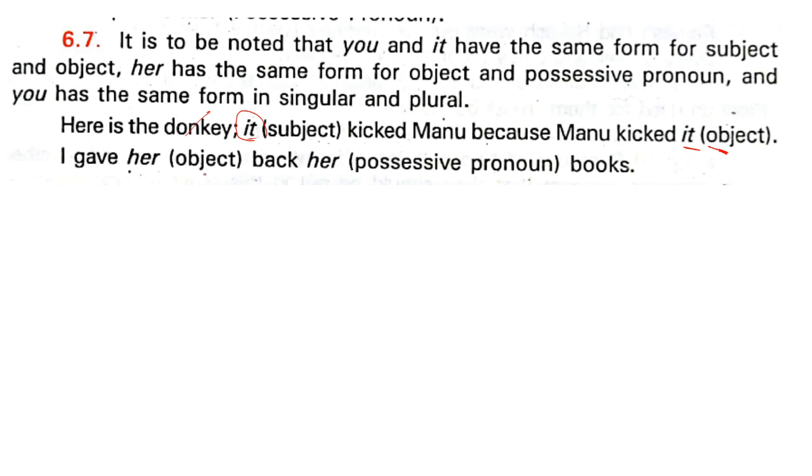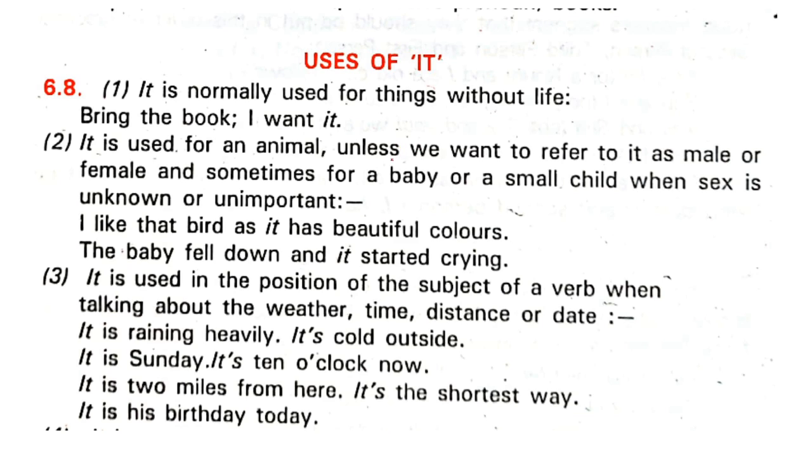That is what is the object there, her. So this is coming the objective. Her books means these books which belonged to her, that is in her possession. Okay, therefore possessive.